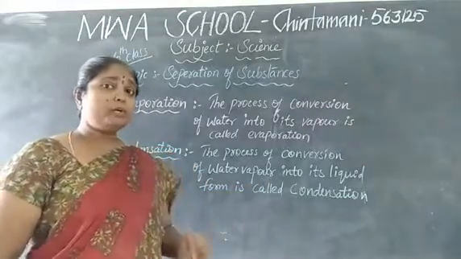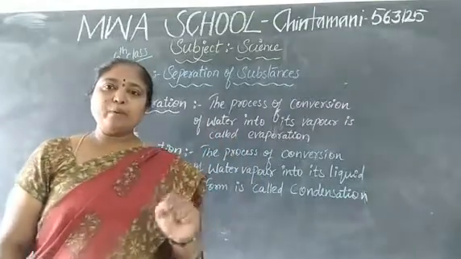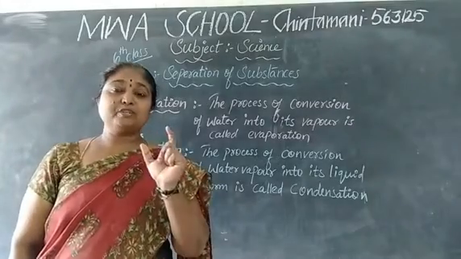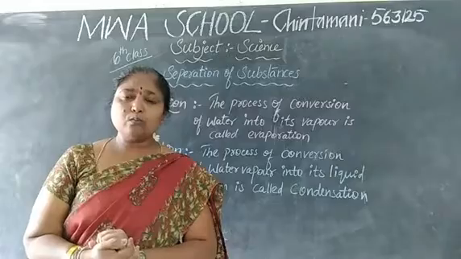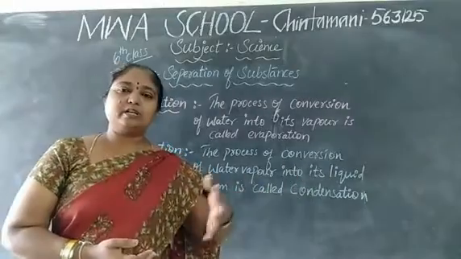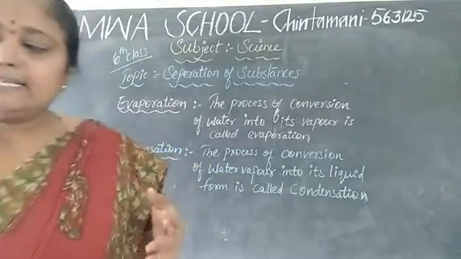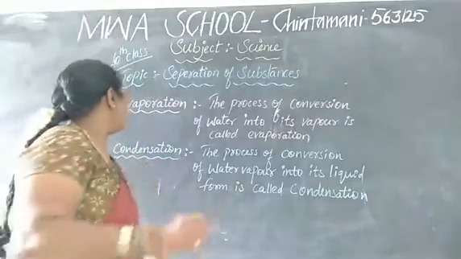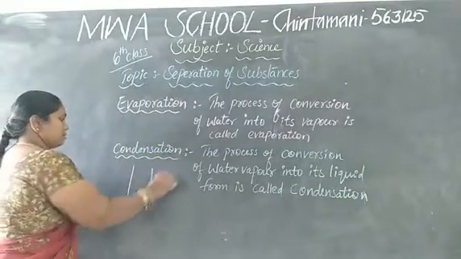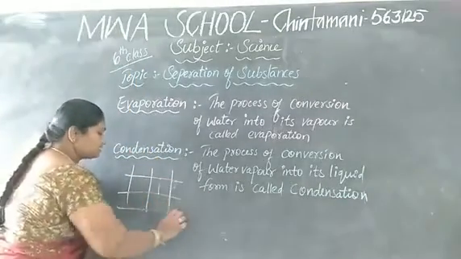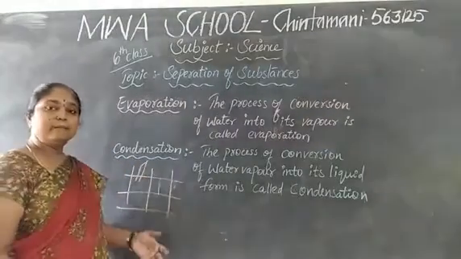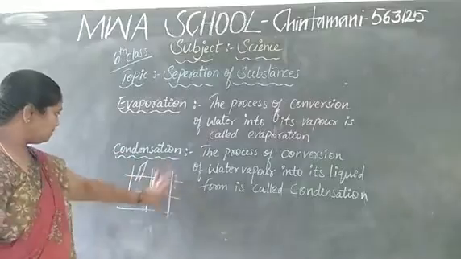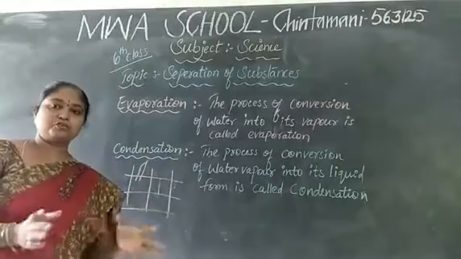Do you know, children, using evaporation we take salt from sea water. How? The water is collected and made into rows, which we call beds. The water is collected in these beds and arranged so that the water should not go away.